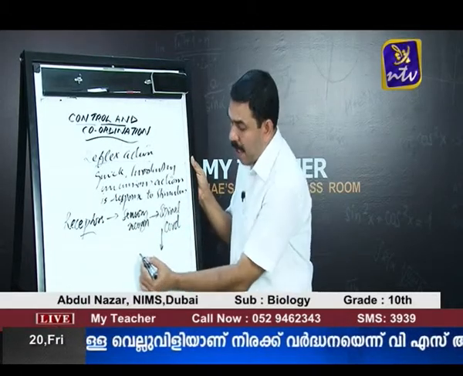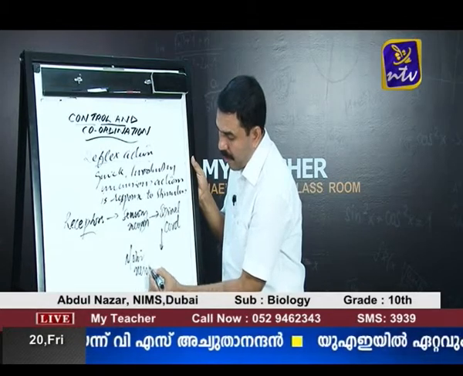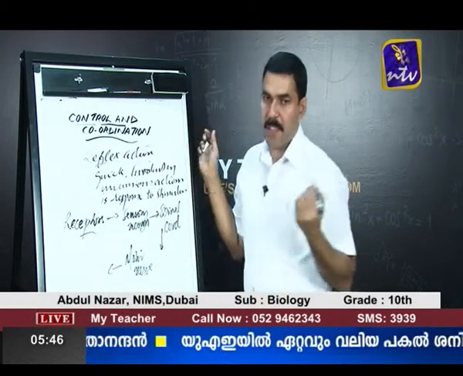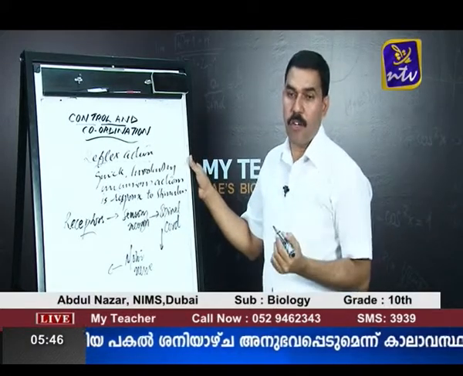The decision of the spinal cord is carried by another nerve, that is called the motor nerve, to the effector organ. Effector organs are muscles. Immediately we withdraw our leg or withdraw our hand if we touch a hot object.